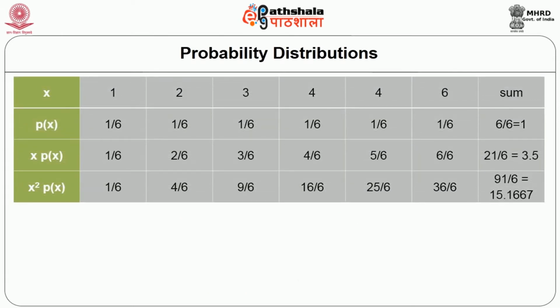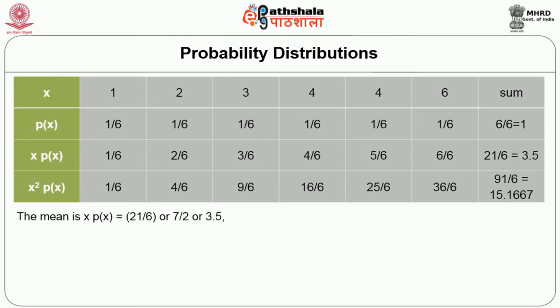Just have a glance at table 2, how the probability is distributed in the case when a die is thrown. When you throw a die, the probability of x, n times you are throwing the die, may be 1/6 each time. When you throw it 6 times, the result may be 1 each. The mean will be 3.5, and the variance will be 15.17. This is calculated in detail. Have a glance at the calculations.